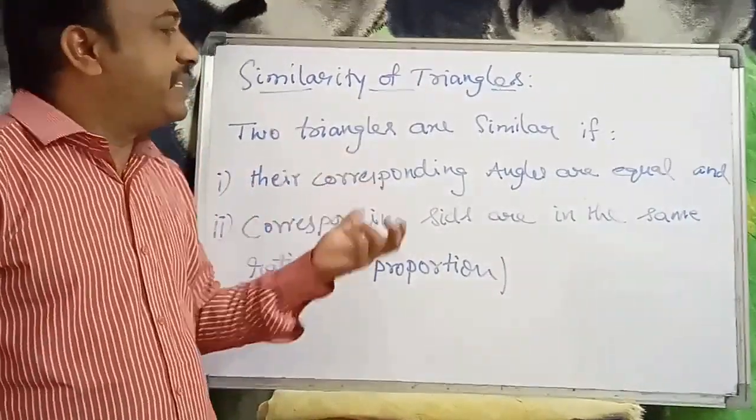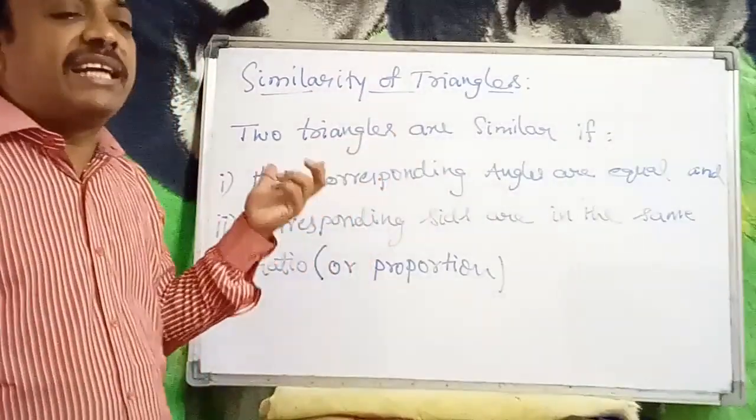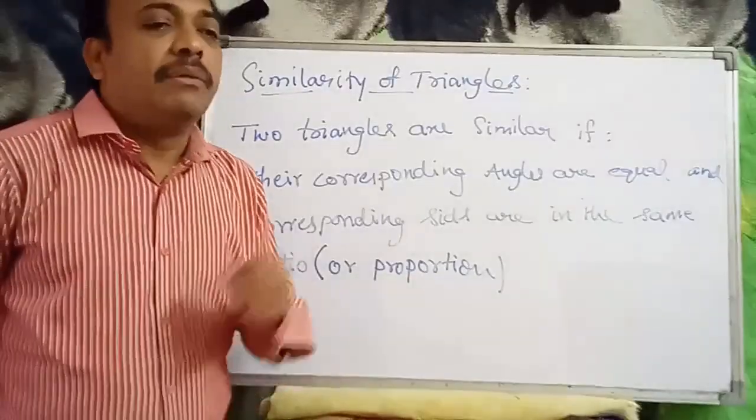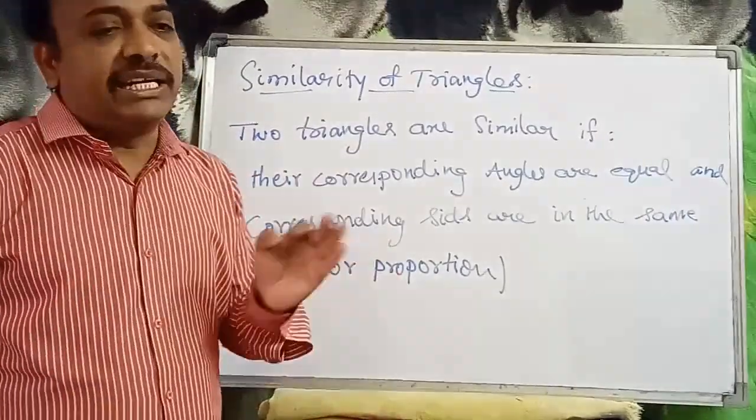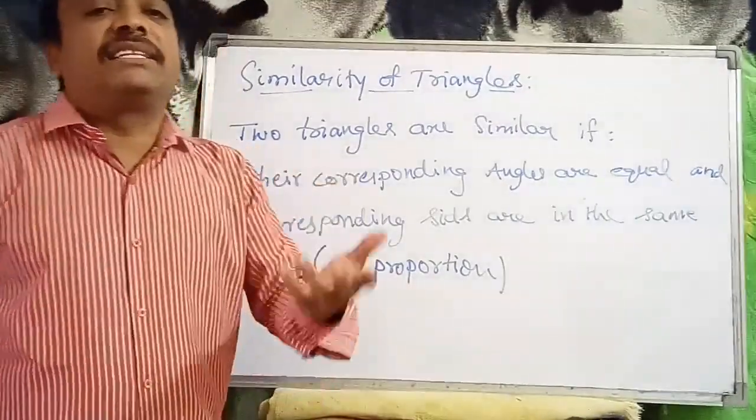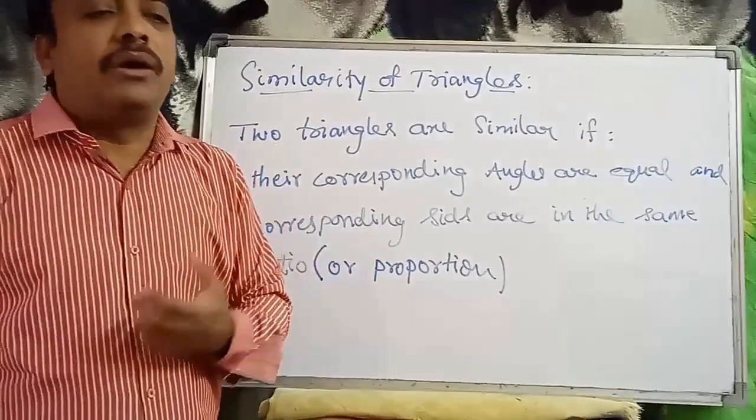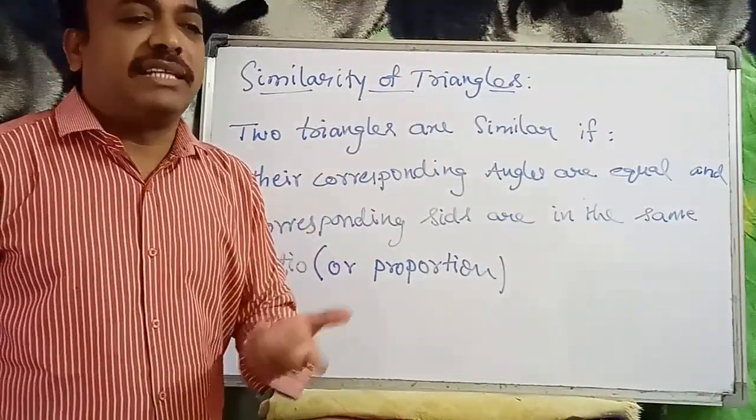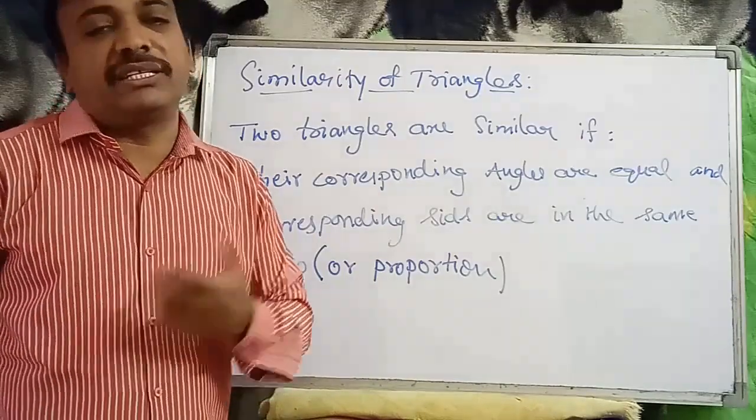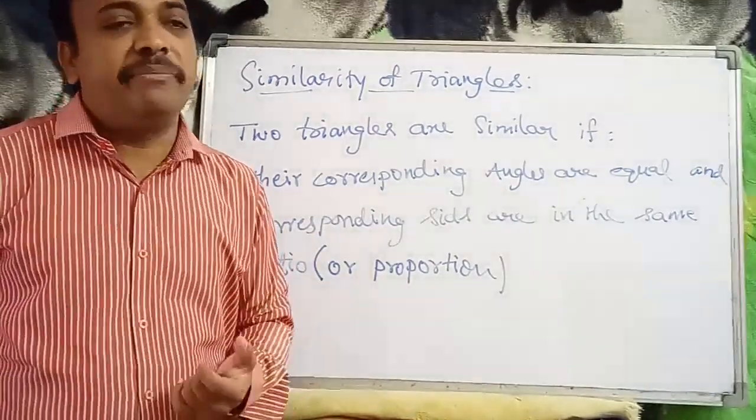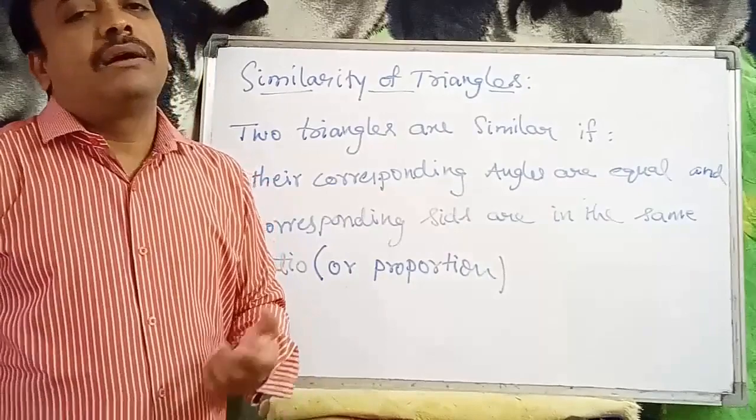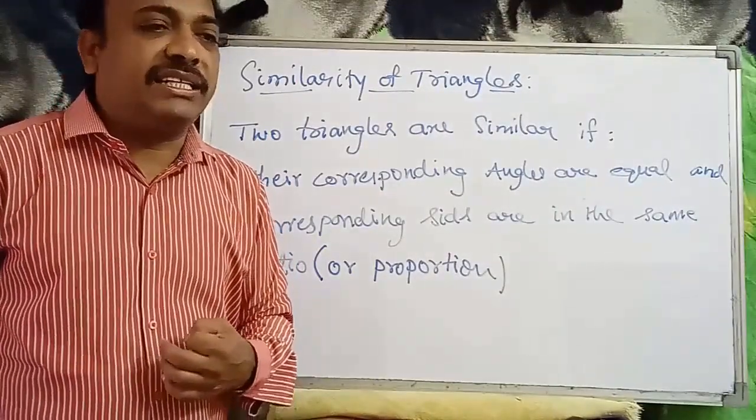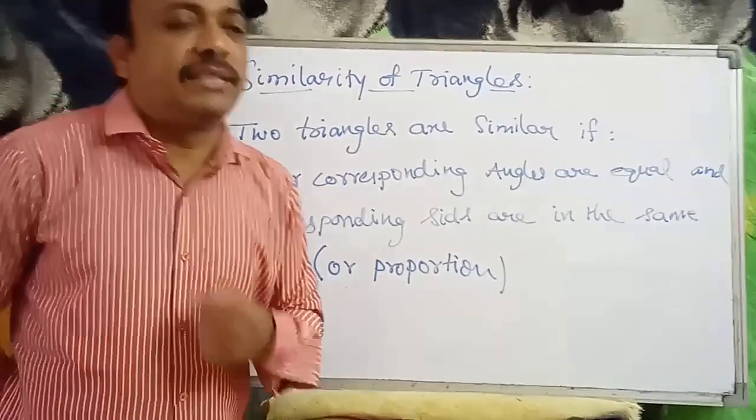So now in chapter 6, Triangles, this is the similarity criteria. Now we have some theorems. Based on the theorems, we are also going to discuss the application part. The first one is Thales theorem. Thales was a mathematician. Thales theorem, or another name, basic proportionality theorem.